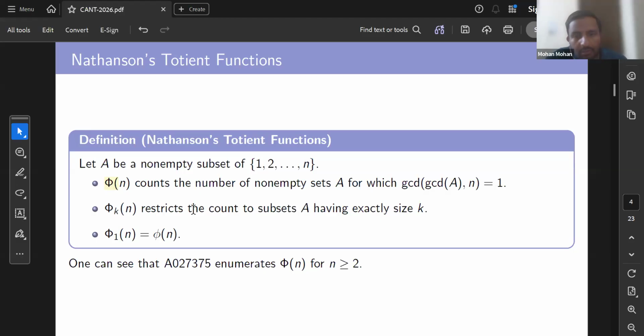Interestingly, if k equals 1, this Nathanson totient function coincides with the Euler phi function. One can see this in the On-Line Encyclopedia of Integer Sequences, where the sequence is listed.